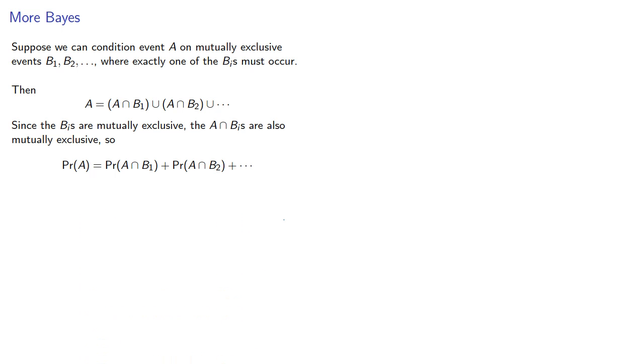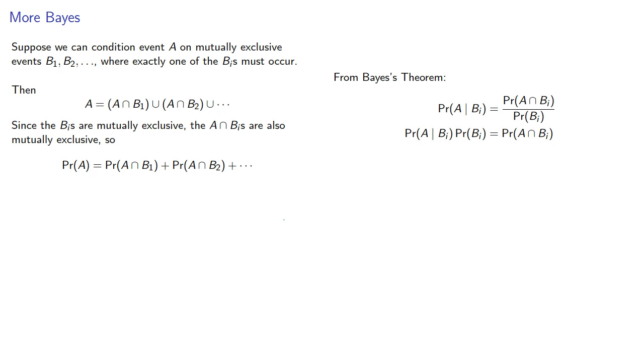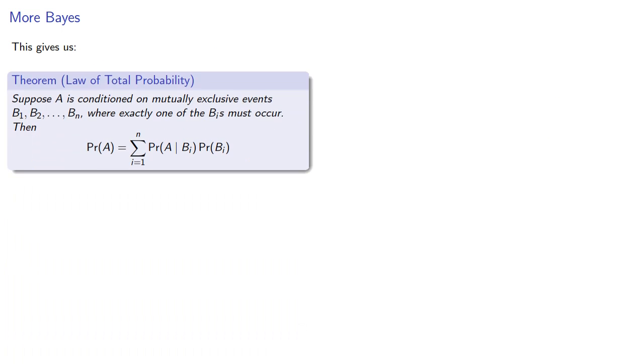Now, from Bayes' theorem, we know that the probability of A given Bi is the probability of the intersection divided by the probability of Bi, and rearranging things we have. And consequently, this sum of probabilities can be rewritten as. This gives us what's known as the law of total probability.